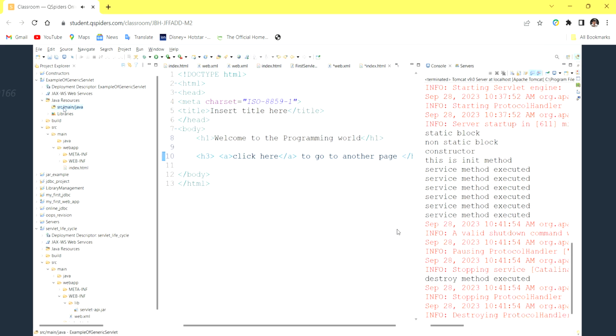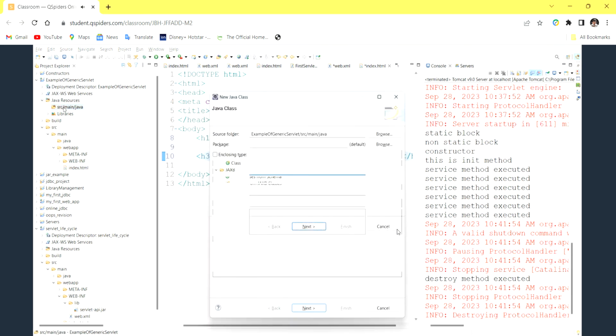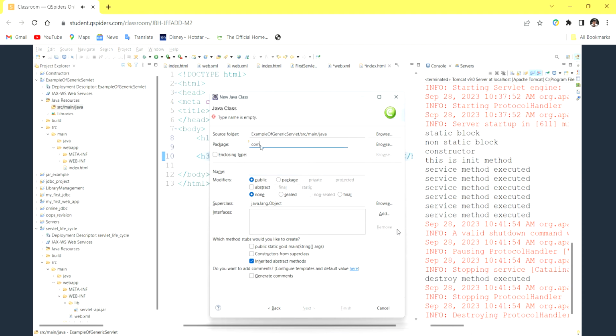Now I'll create my Java class, a concrete class. The package name I'll give as com.jspiders. Here I'll name it my first generic servlet. Don't name it just GenericServlet. Add something to the name. If you create the class name as GenericServlet, it will not work. The compiler gets confused about which GenericServlet you are calling. That's why I add something before or at the end.